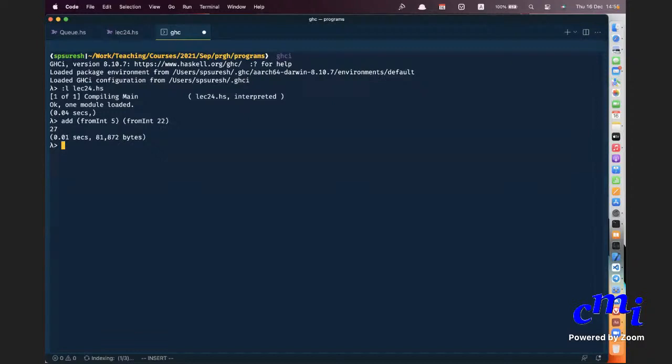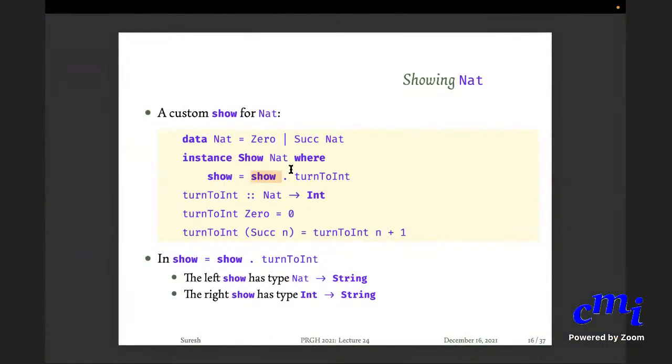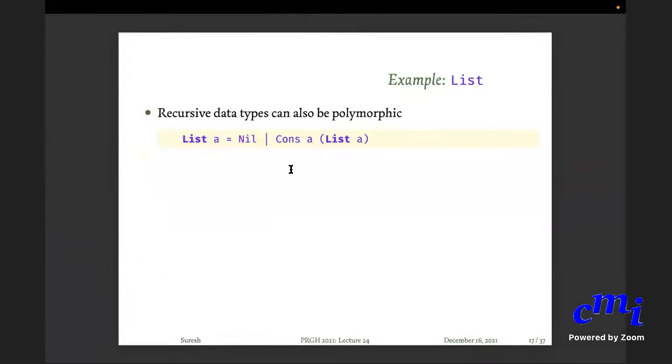Okay, and you can do various things like this. If you ask for the type of it, it is NAT, even though it is printing out 27 because it's converting to integer. Okay. So right, that's one example.